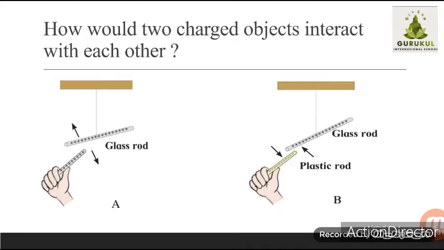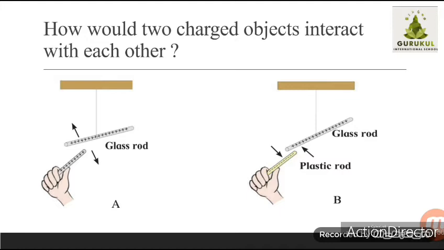In the normal position, they will not show such activity. If these charges are not balanced, then the object is said to be charged. Means if the number of positive charges and negative charges changes, then we can say the objects are charged.